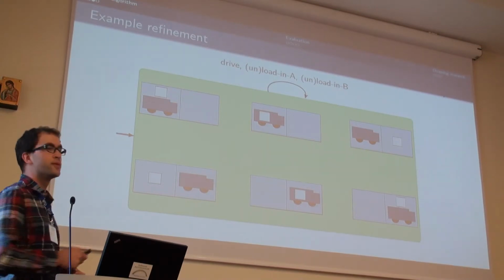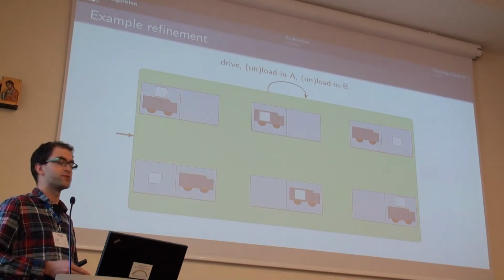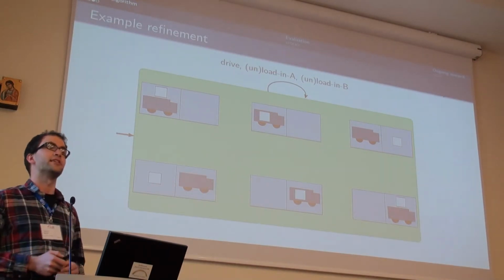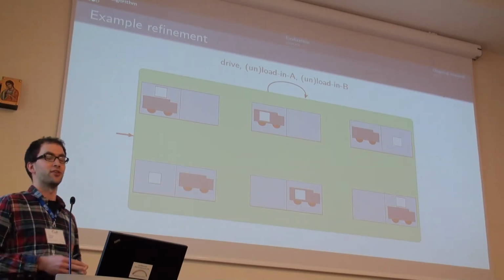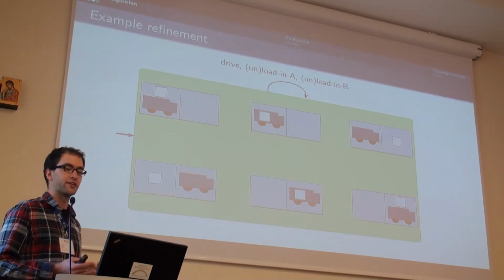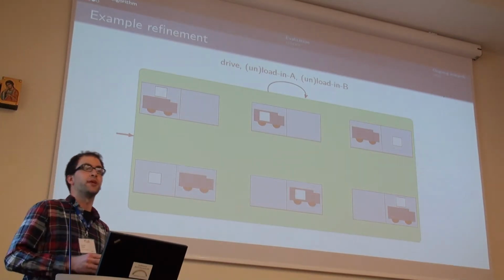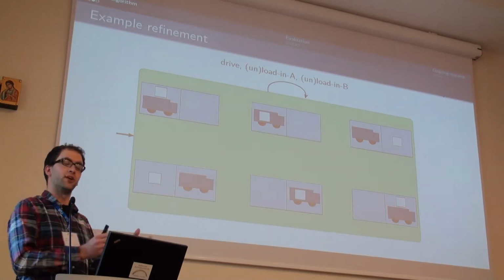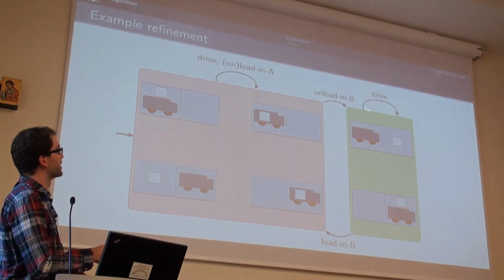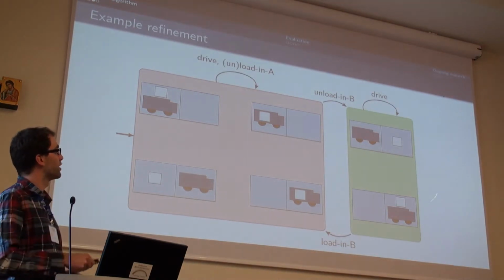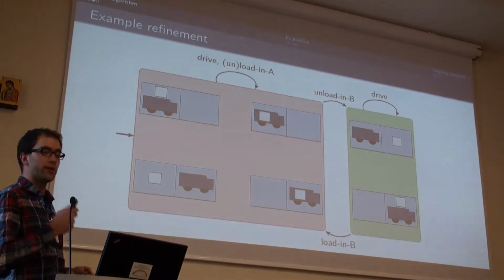So the optimal plan here is doing nothing because we are already in the abstract goal state. But this, of course, does not satisfy the goal in the concrete state space because the package is not in location B if we do nothing. So we at least have to distinguish between is the package in location B or is it not. And we do this by splitting this state into two states, and then we update all the transitions. And this is our new current abstraction, and then we iterate again.